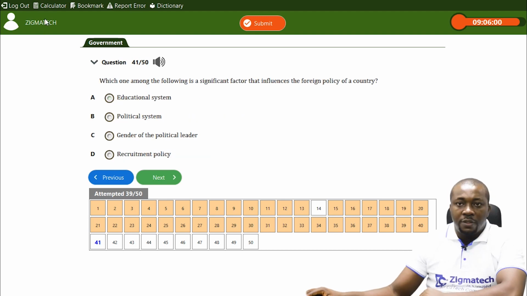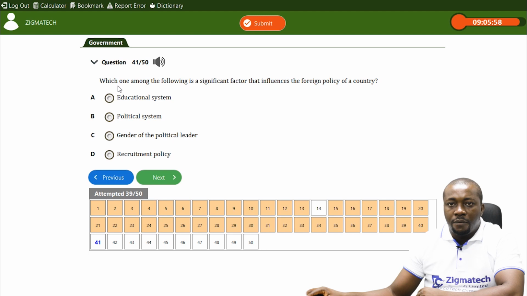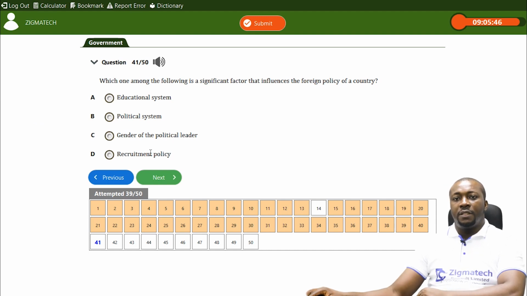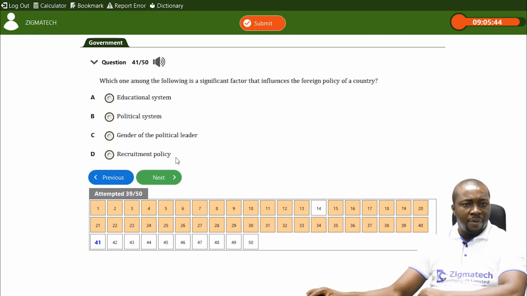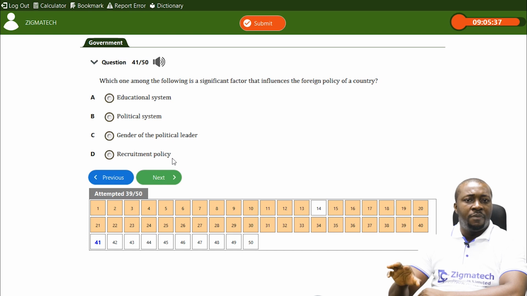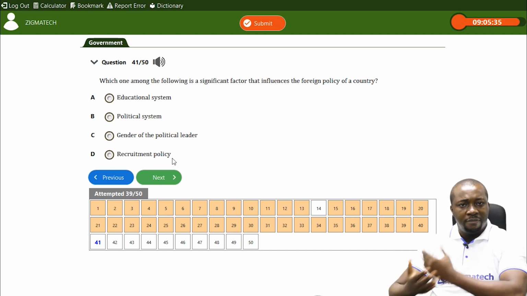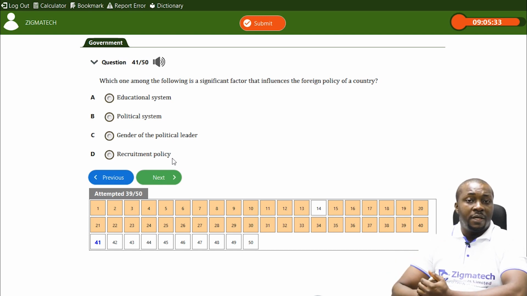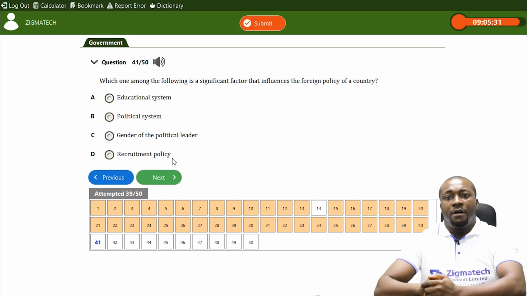Let's look at this question. 41. Which one among the following is a significant factor that influences the foreign policy of a country? That is, factors influencing foreign policy. Now, is it A, recruitment policy? That is how they recruit. The government of the state recruits its public servants. It does not influence the foreign policy of a state.